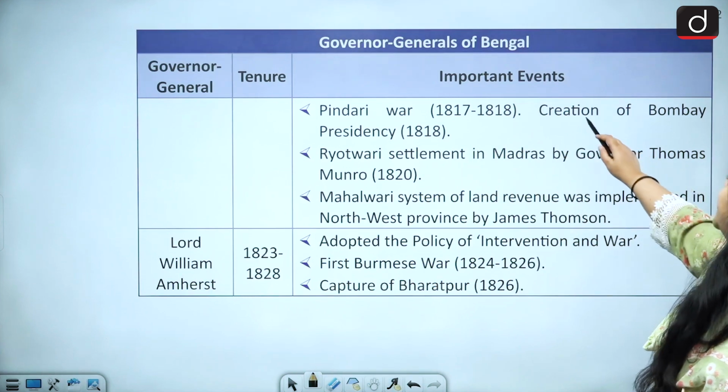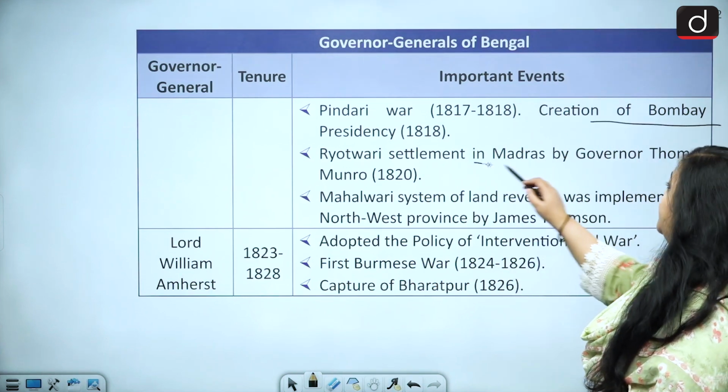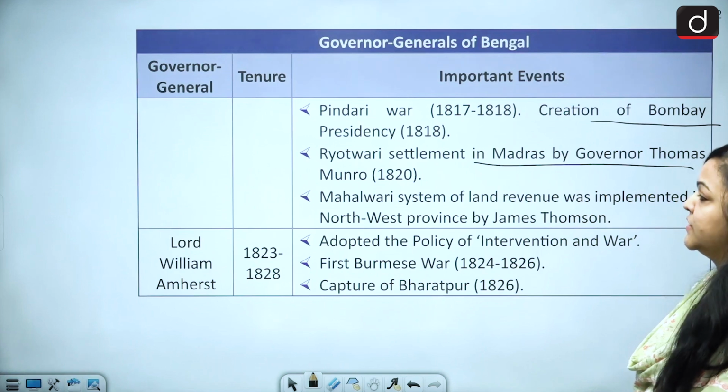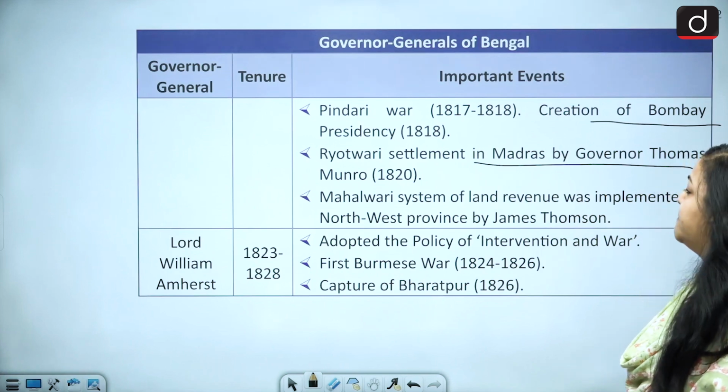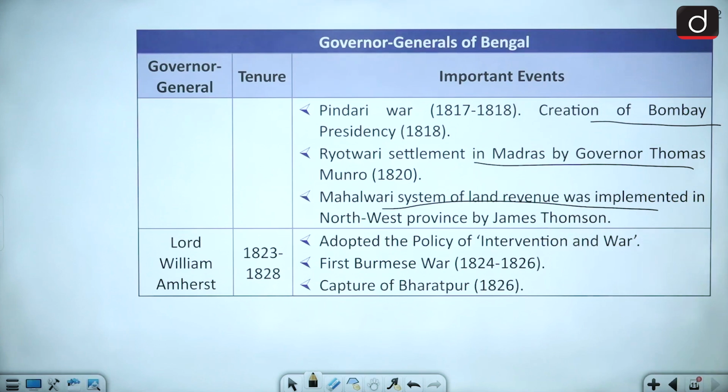We also have the creation of the Bombay Presidency, and the Ryotwari settlement in Madras by Governor Thomas Munro. We also have the Mahalwari system of land revenue, implemented in the northwest by James Thomason.